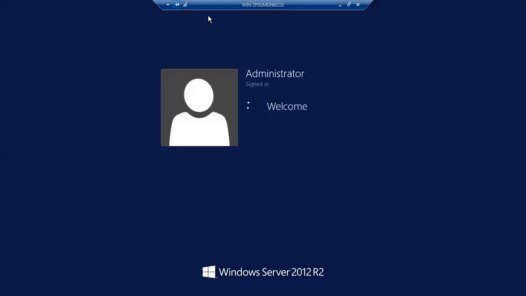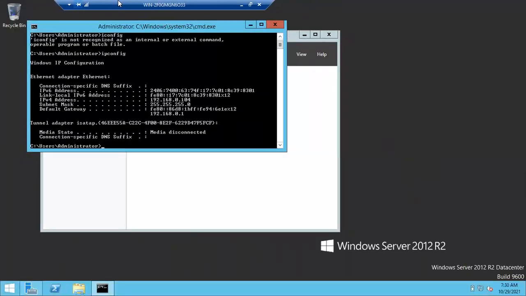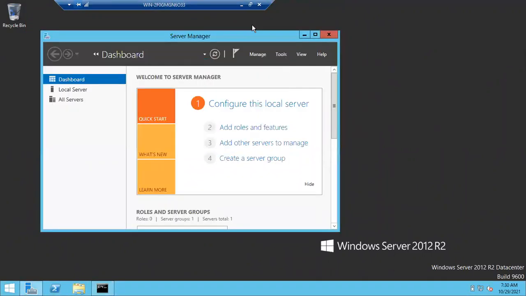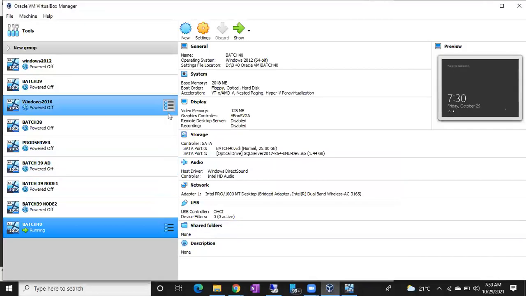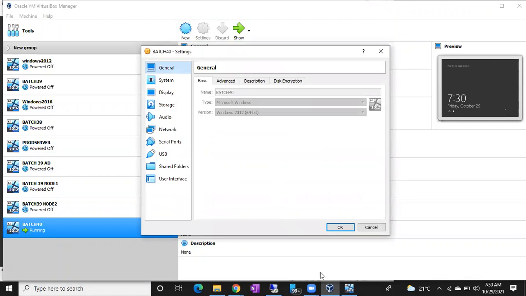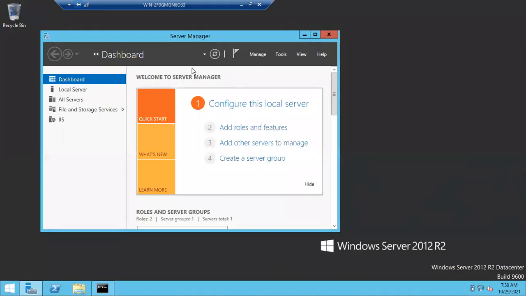And again, as discussed, remote connections are only for a real-time setup. Remote connections are not mandatory. You can happily practice and install SQL Server even without remote connections. You simply have to attach the software in the Oracle VirtualBox Manager, whatever I did. So you won't get a big screen, guys. If you connect to the server directly, you will get only this much screen. Even if you expand, you won't get a big screen in the direct connection. If you connect to the server remotely, then only you will get a big screen like this.